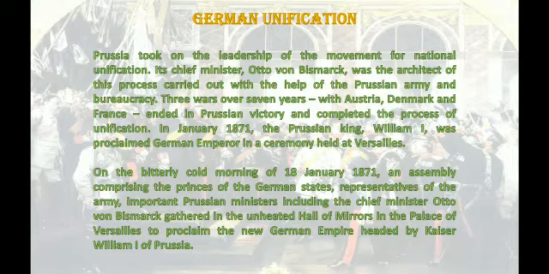Still, in spite of this bitter cold morning, they all assembled in the Hall of Mirrors in the palace of Versailles to proclaim the new German empire, which would be headed by Kaiser William I of Prussia.